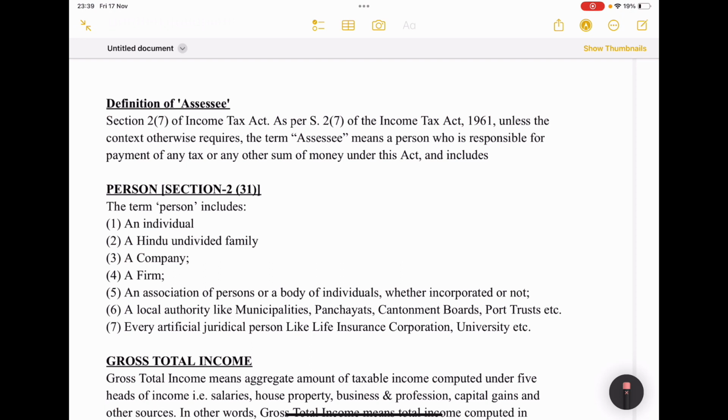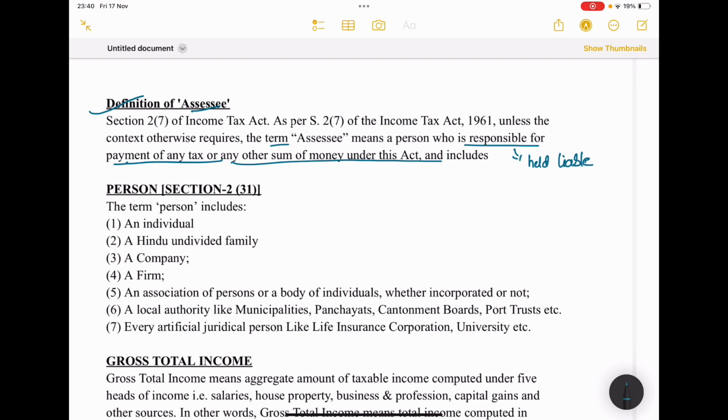Section 2 clause 7 of Income Tax Act 1961, unless the context otherwise requires, the term assessee means a person who is responsible for payment of any taxes or any other sum of money under this act. Nothing but responsible, nothing but held liable for paying taxes to the government. For that particular person we are going to call it assessee.